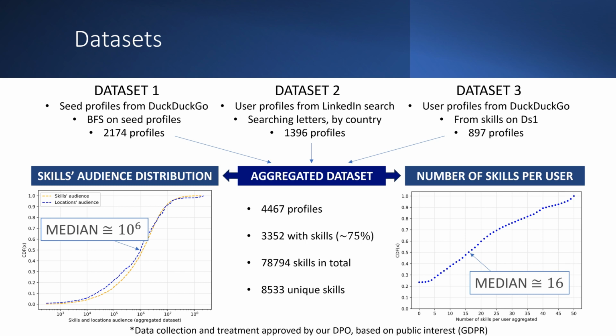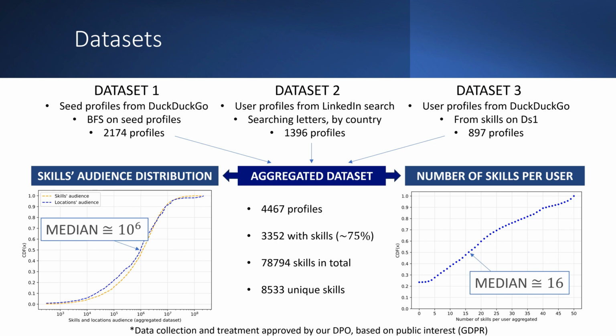The paper details how we proceeded for each dataset. We did this to avoid the bias of a single searching strategy and get more diverse users in terms of location, level of activity on the platform, etc. Then we obtained the aggregated dataset joining the 3 datasets, and it resulted in 3,352 users that reported at least one skill. From those, almost all reported a location.